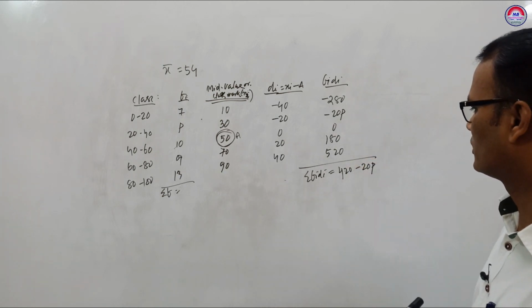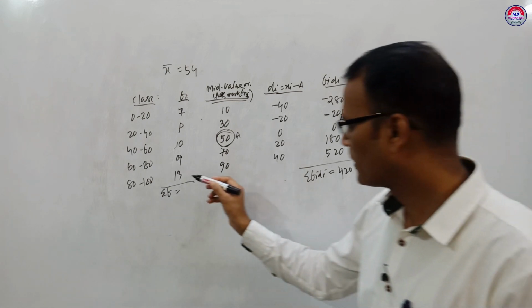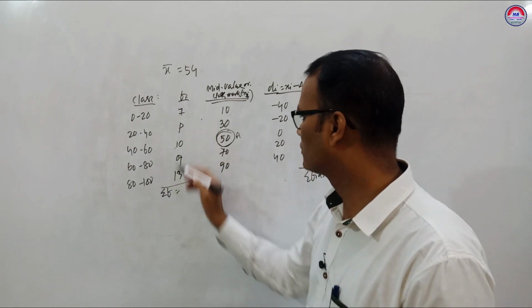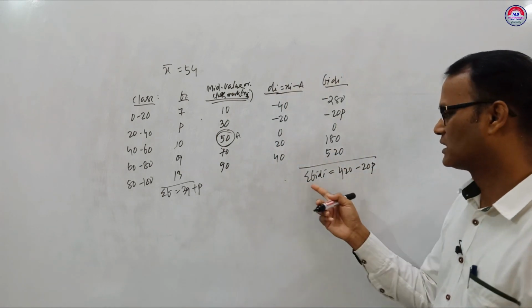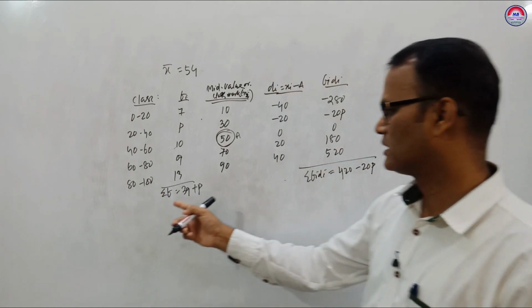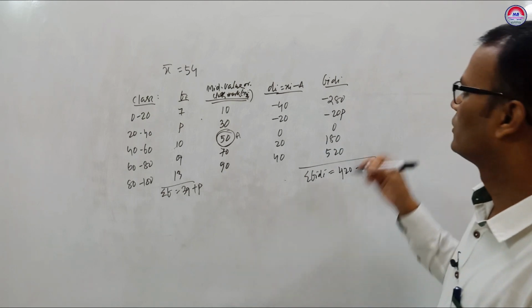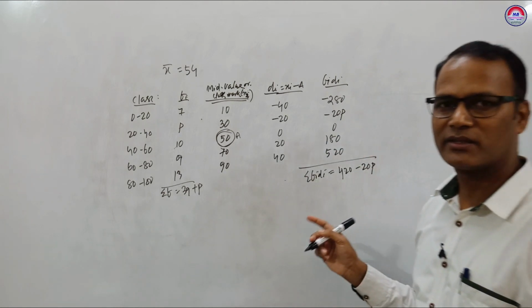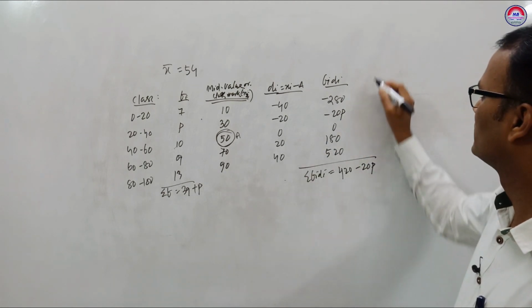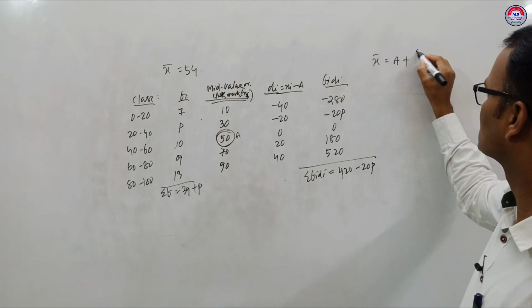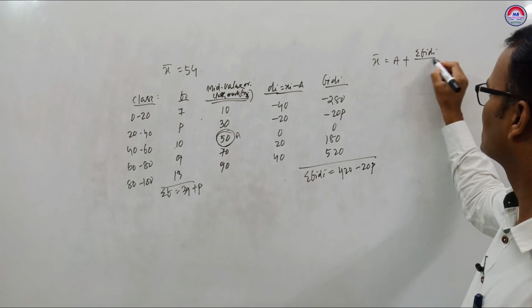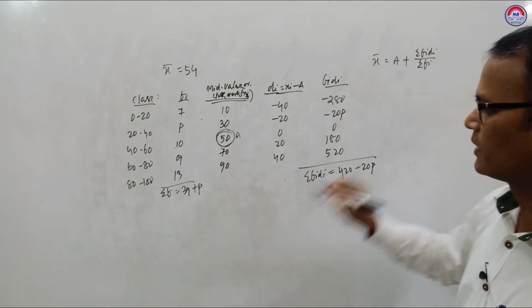Okay, sum is 420 minus 20p. Here 22, 32, 39 plus p. Sigma FiDi, and sigma Fi. So using the assumed mean method, shortcut method, the formula is mean equals A plus sigma FiDi by sigma Fi.